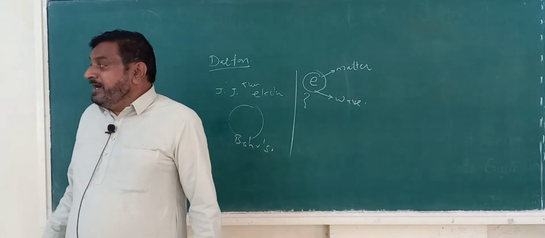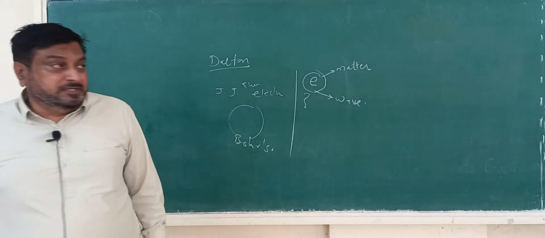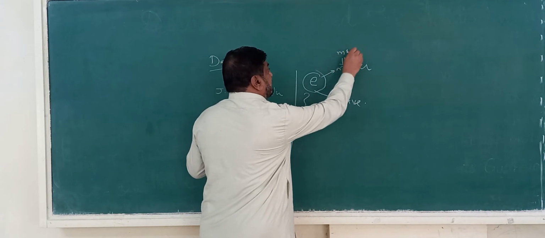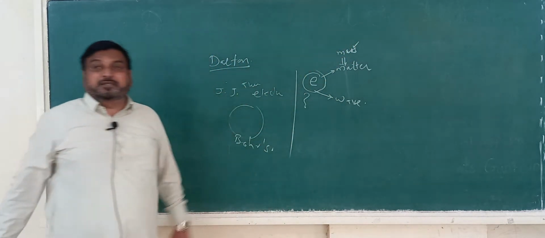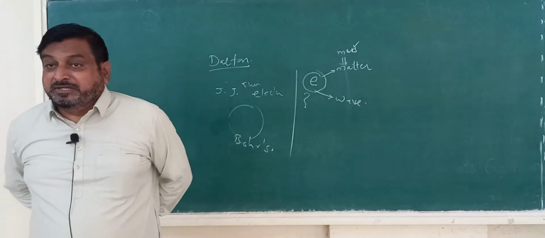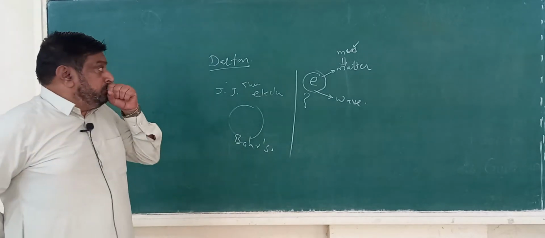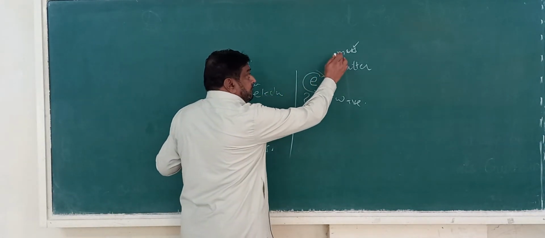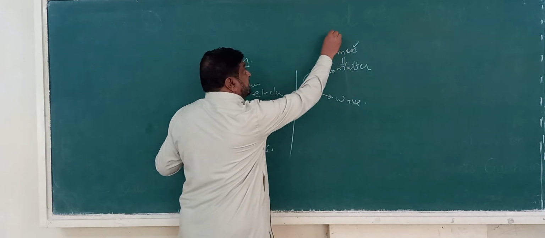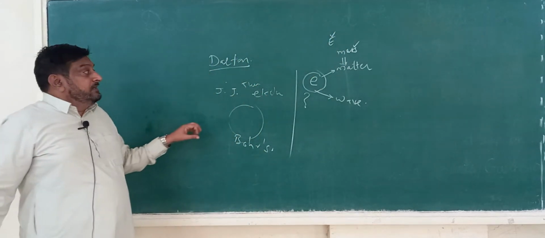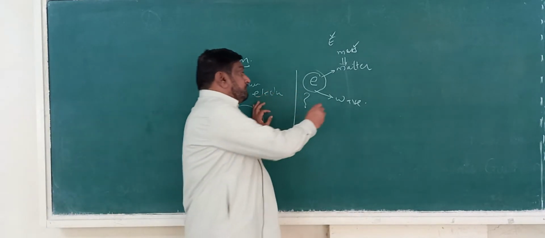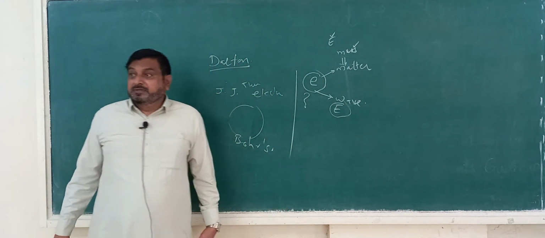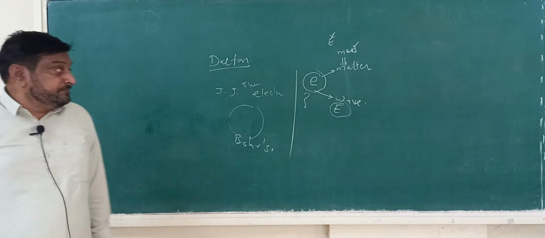Now what is the difference between matter and wave here? See, matter possesses mass. A definite mass is there, if you consider that a matter is there, it means that it should have a definite mass. Matter is there, mass is constant, energy will vary. And a wave is nothing but an energy packet, an energy bundle, that is quantum or photons.